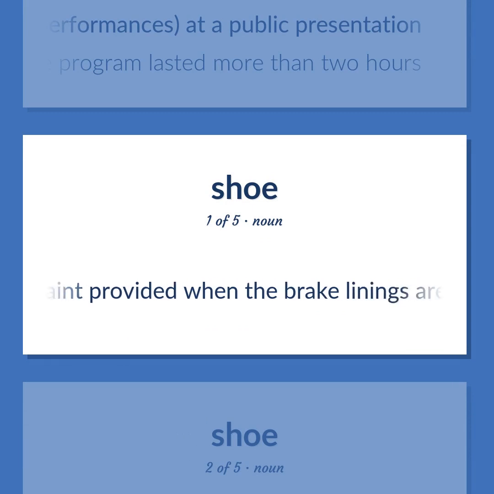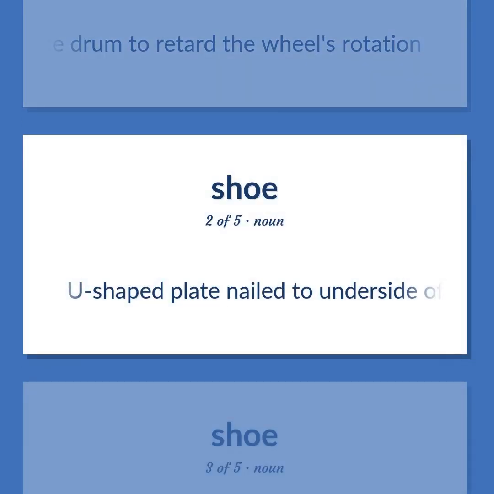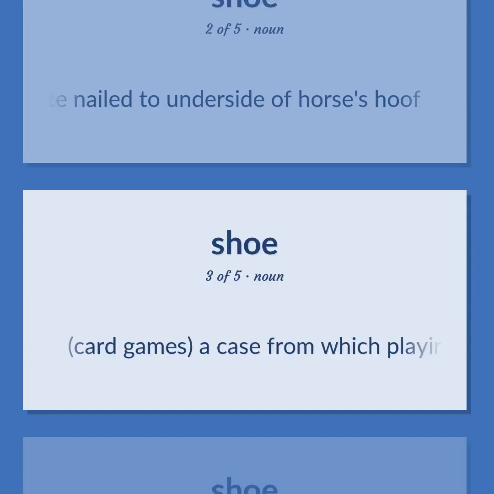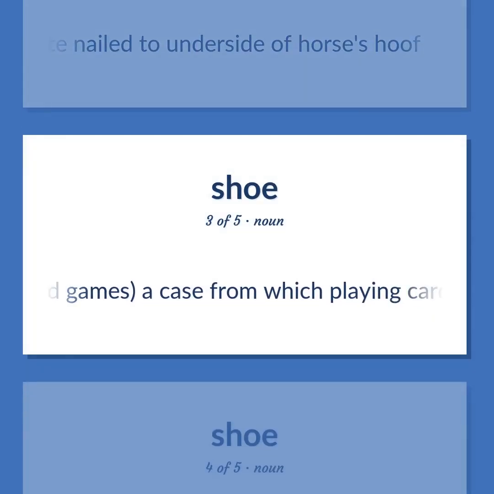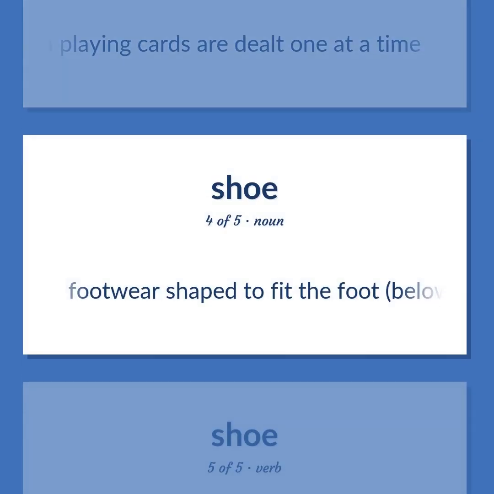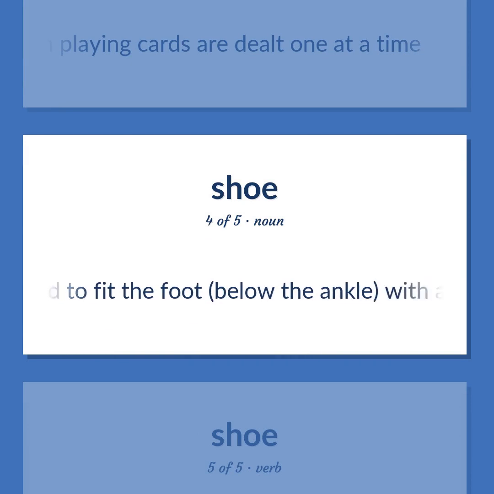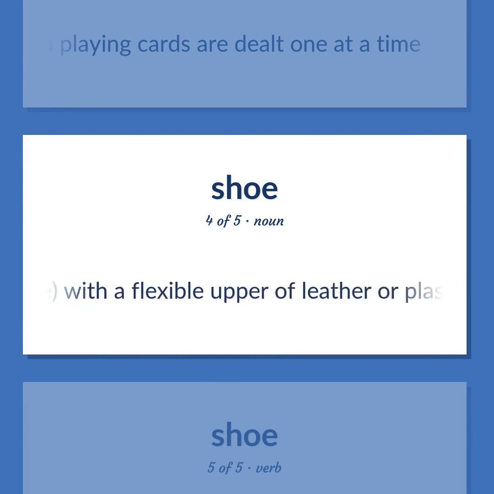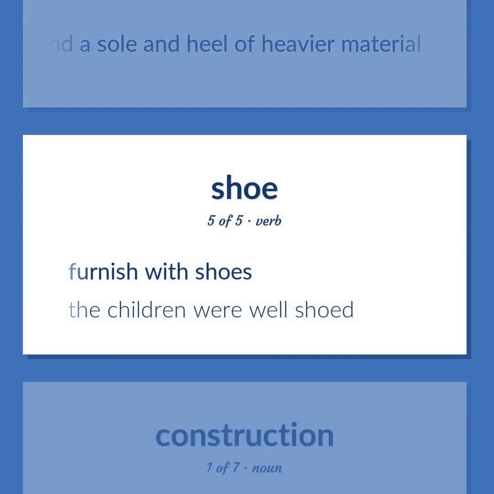A restraint provided when the brake linings are moved hydraulically against the brake drum to retard the wheel's rotation. U-shaped plate nailed to underside of horse's hoof. Card games. A case from which playing cards are dealt one at a time. Footwear shaped to fit the foot, below the ankle, with a flexible upper of leather or plastic and a sole and heel of heavier material. Furnish with shoes. The children were well shoed.